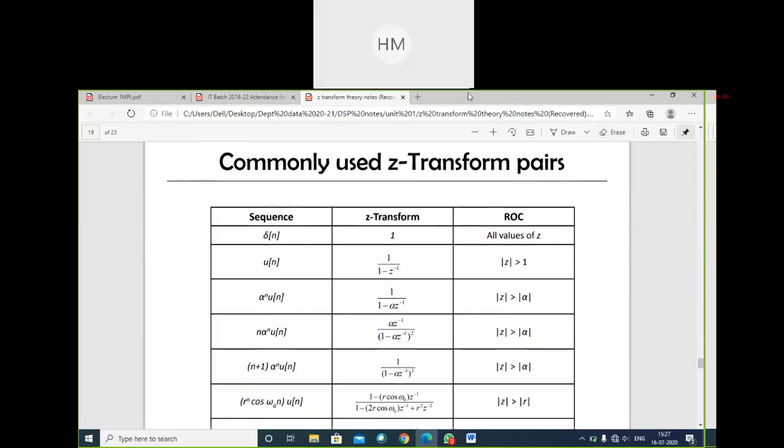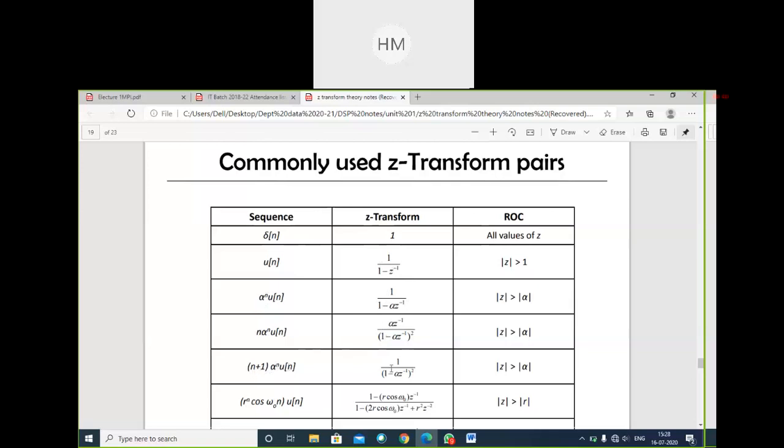Finished? Writing important points. Delta of n: Z transform 1. U of n: 1 upon 1 minus Z inverse. Alpha to the power n, U of n: 1 upon 1 minus alpha Z inverse. For n alpha n, the property has changed: n plus 1, alpha n, U of n.